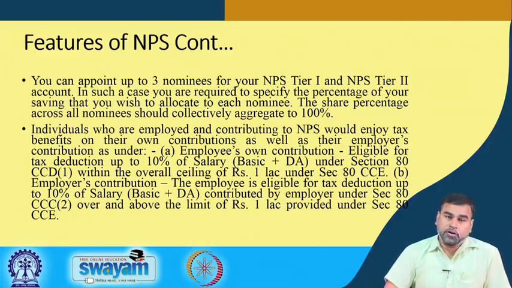So, nowadays if you are under the NPS, then your deductible tax whenever you are paying that is 1.5 lakh, which was there for the people where they get the tax rebate out of the total income. If you are an NPS subscriber, and that money has been contributed to NPS, an extra 50,000 income tax rebate you can also get. That means overall the person who was under NPS can get the tax rebate up to 2 lakh rupees. For other employees it is 1.5 lakh rupees, but for the NPS subscriber this is basically 2 lakh rupees according to the government.